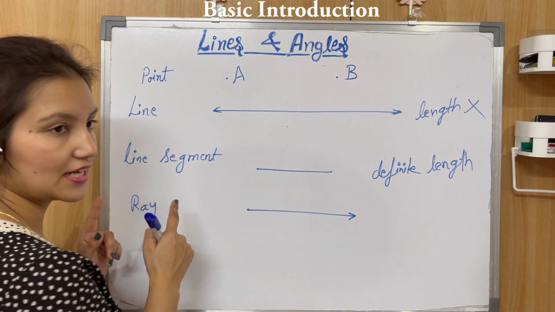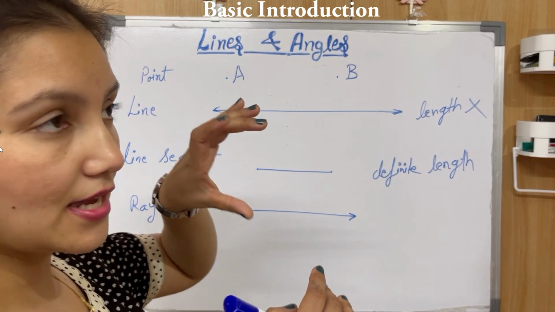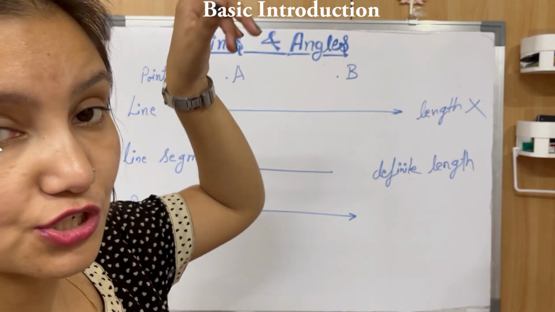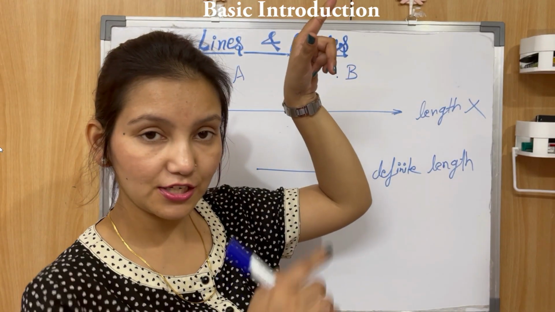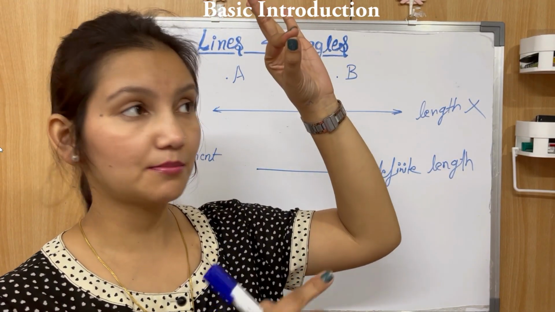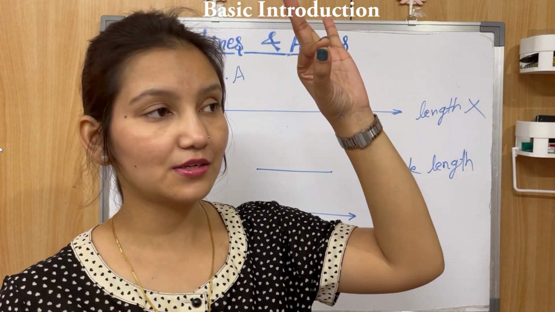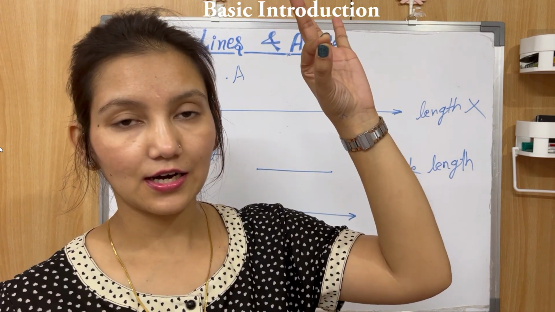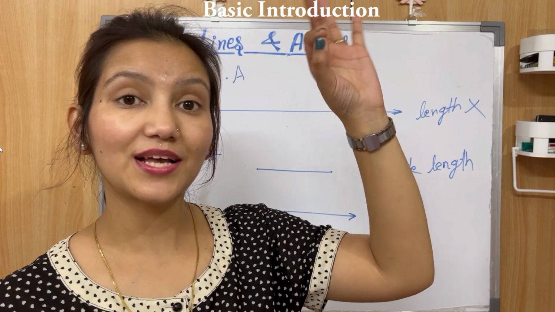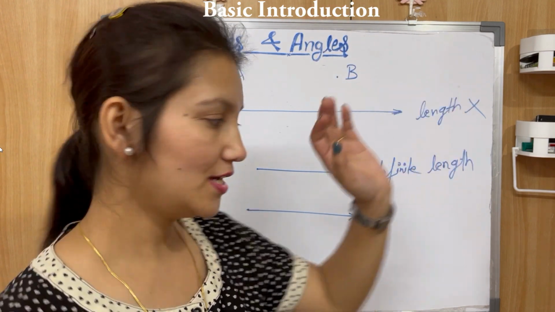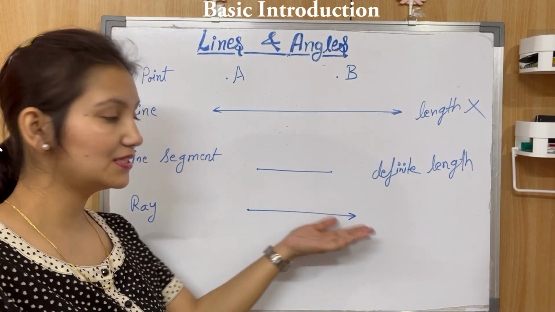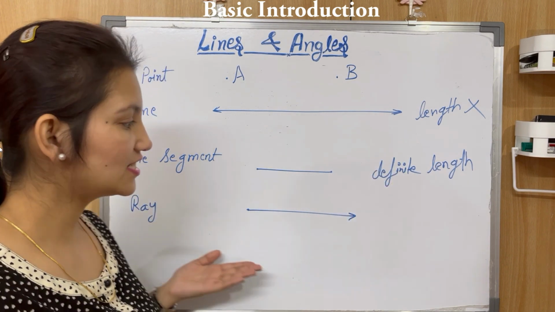So that is a ray, like a beam of light. Let's say the sun rays that are originating from the sun, right? You know they are originating from the sun, but you don't know to what point they will extend. So that's why these are known as sun rays. So that's a ray. The starting point is there, but there is no end point.